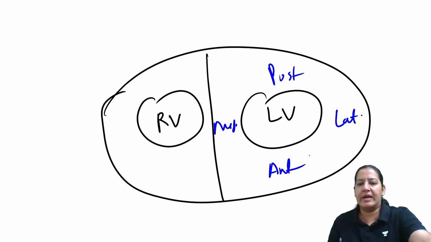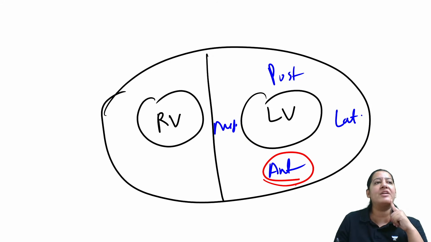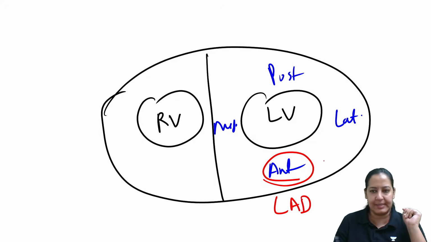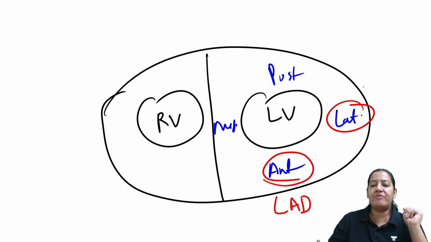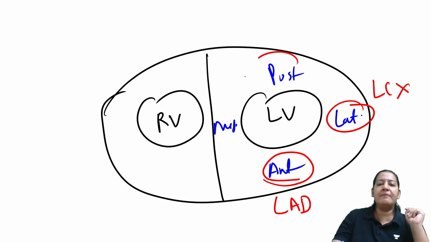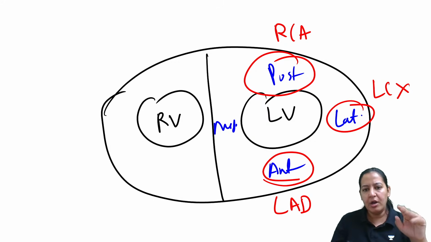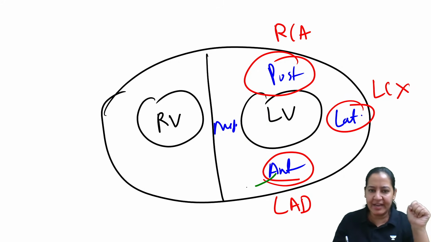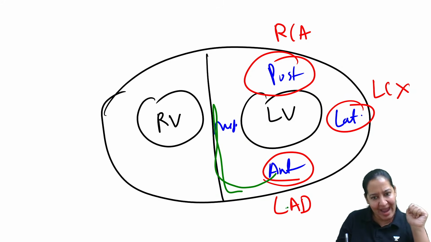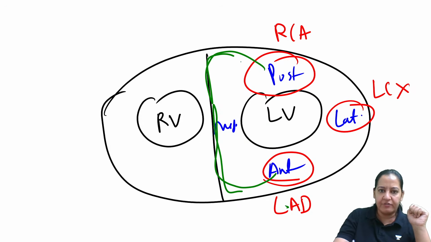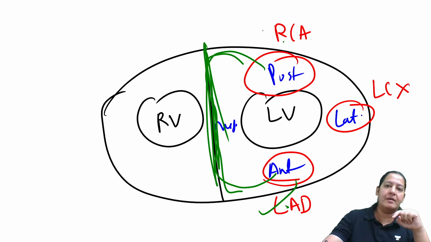You already know the coronaries. Can you tell me the name of the coronary which supplies the anterior wall? It is LAD. We have already discussed. What's the name of the coronary supplying the lateral wall? It is LCX. What's the name of the coronary supplying the posterior wall? It is RCA. We know that. And for the medial wall, the anterior two-thirds is supplied by LAD only, and the posterior one-third is supplied by RCA. So the medial wall is the only wall supplied by double coronaries.